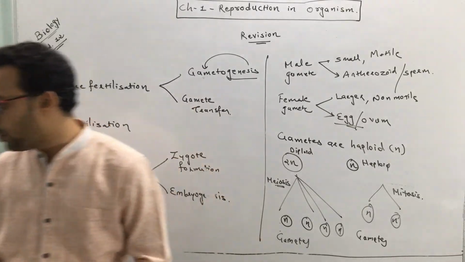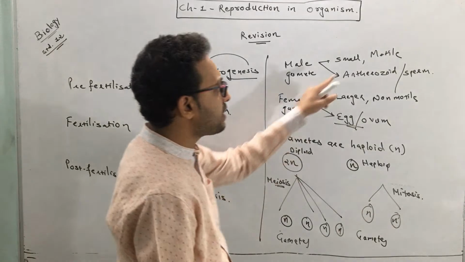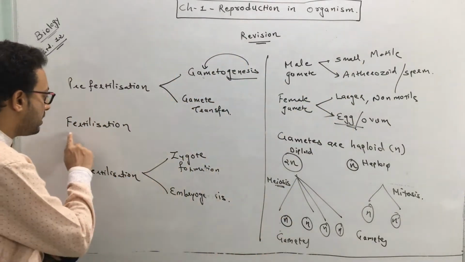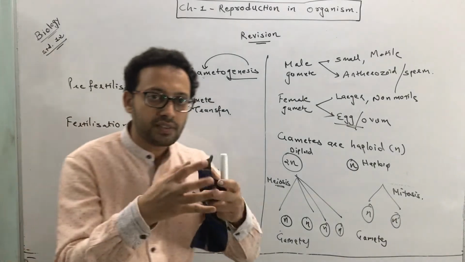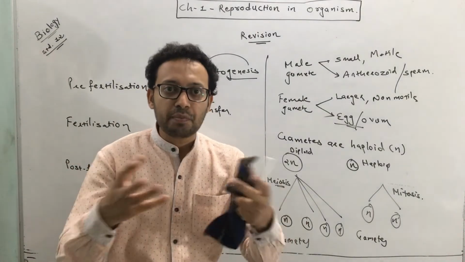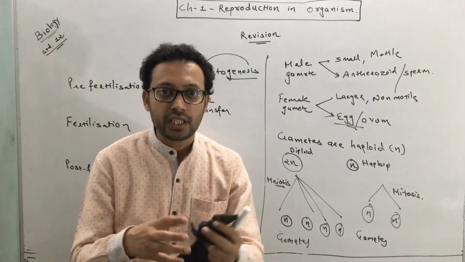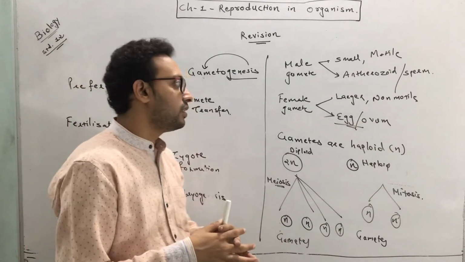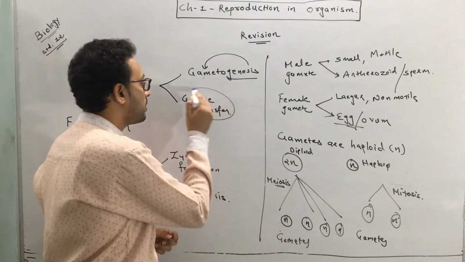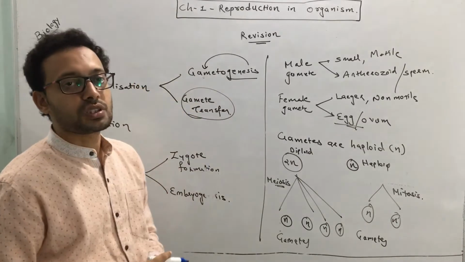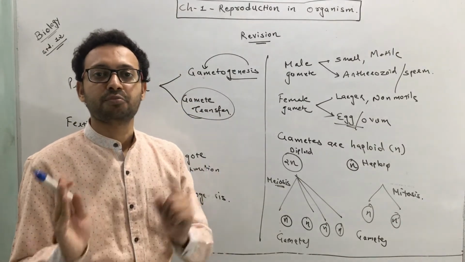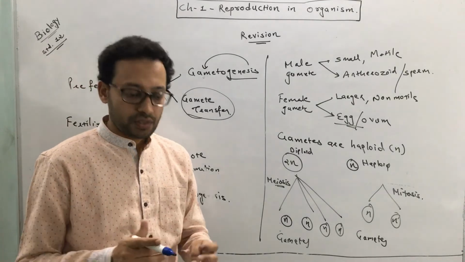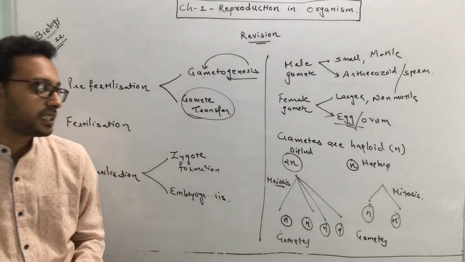You know that usually the male gamete is motile and the female gamete is non-motile. Ultimately, in sexual reproduction, the second process is fertilization, means a fusion of male and female gametes. To fuse the male and female gametes, both have to be brought together, and to bring them together, they have to perform one process, and this process is called the gamete transfer process. Clear, students? So how does the gamete transfer occur, and why is gamete transfer necessary?